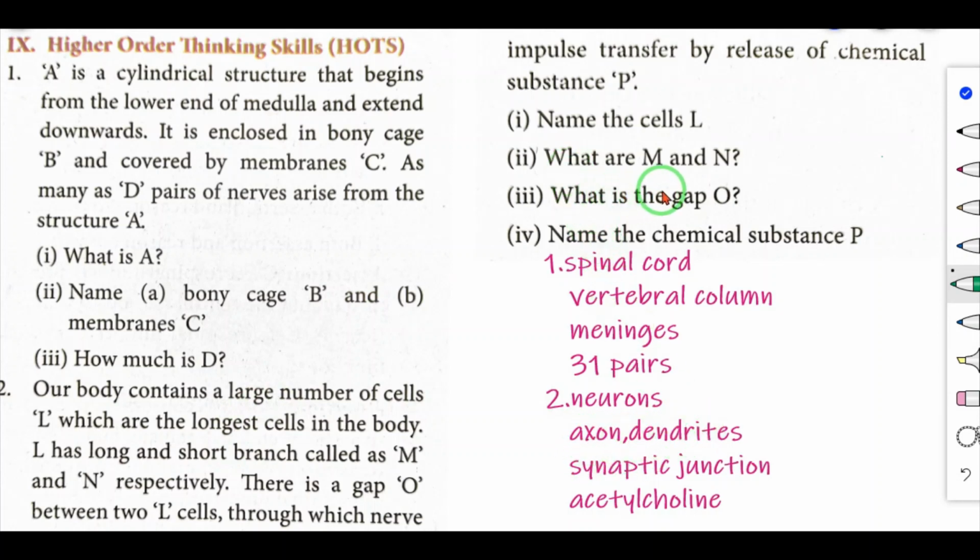Then what is the gap O? The gap is the synaptic junction. Then name the chemical substance P. The chemical is acetylcholine, that is the neurotransmitter. Acetylcholine is a neurotransmitter.